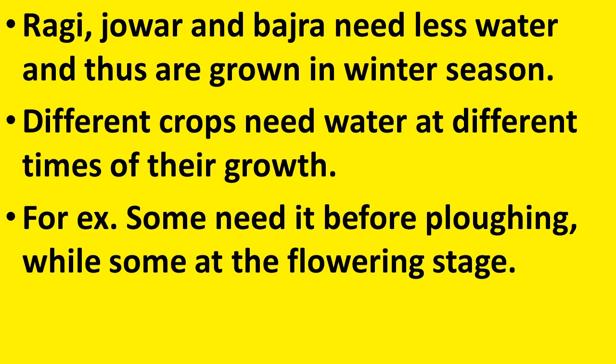Different crops need water at different times of their growth. Different plants need different amounts of water and also at different times of their growth. For example, some need it before ploughing while some at the flowering stage.